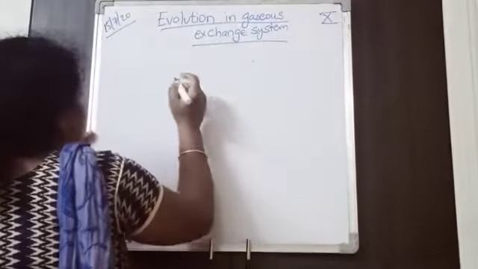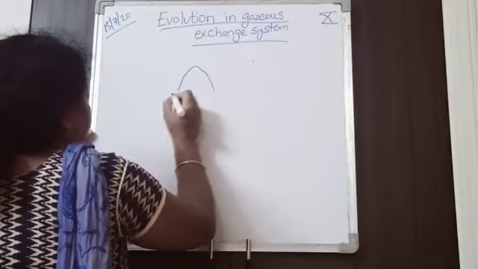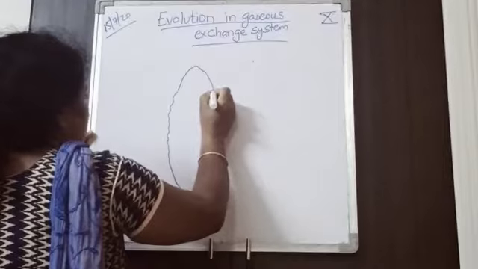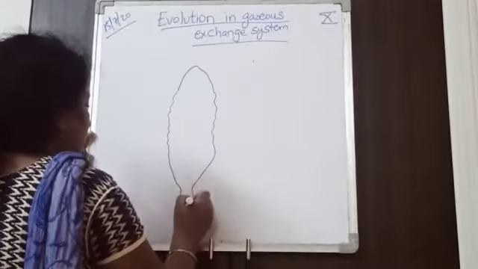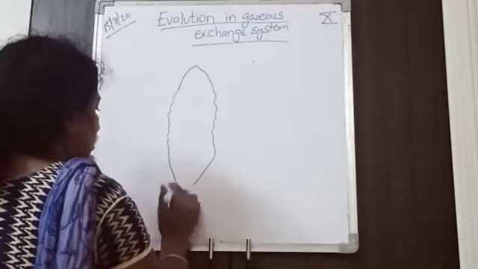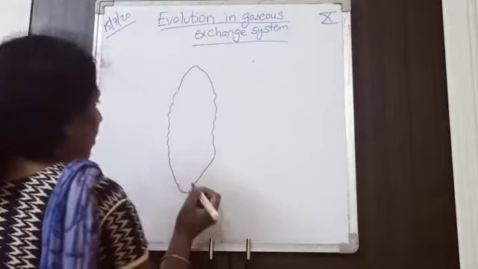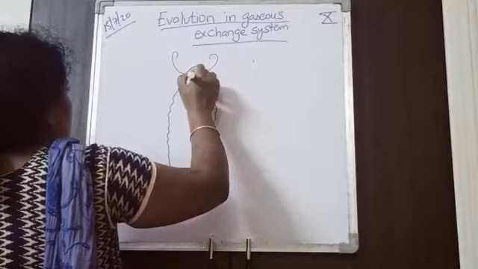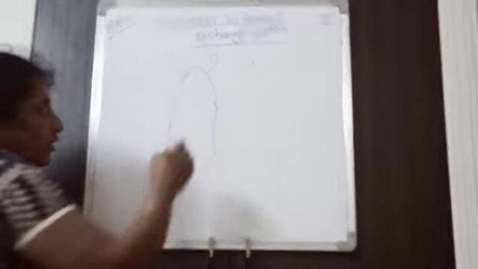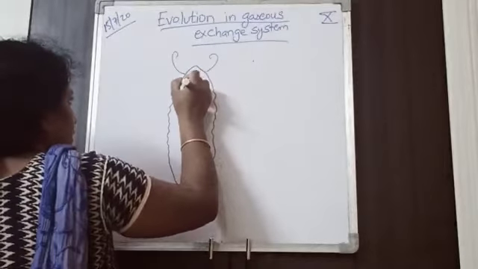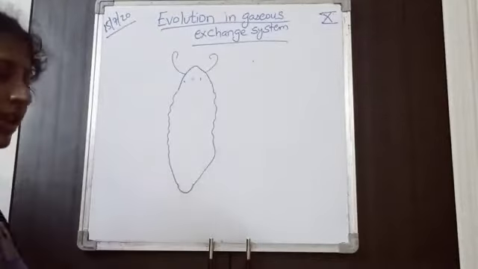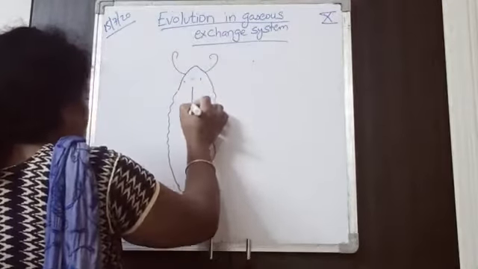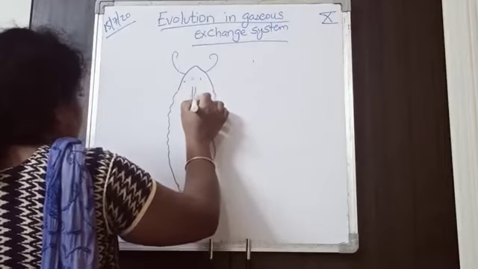I am drawing a rough diagram. Think of this as a cockroach. Now we have tube-like structures in them.